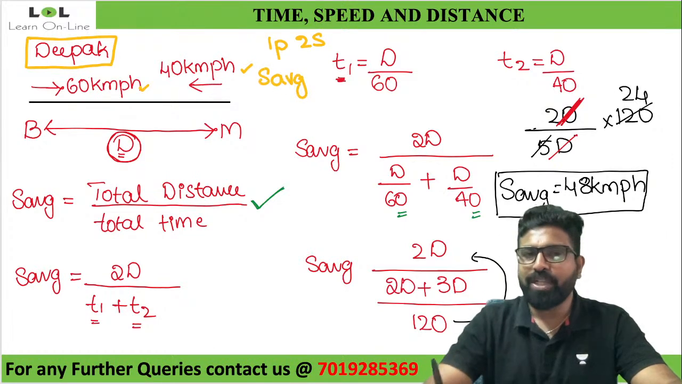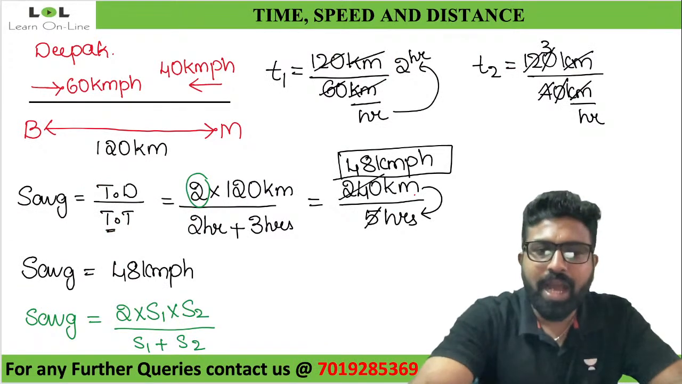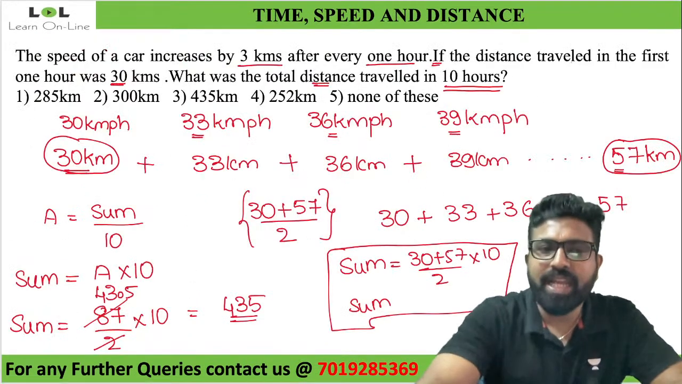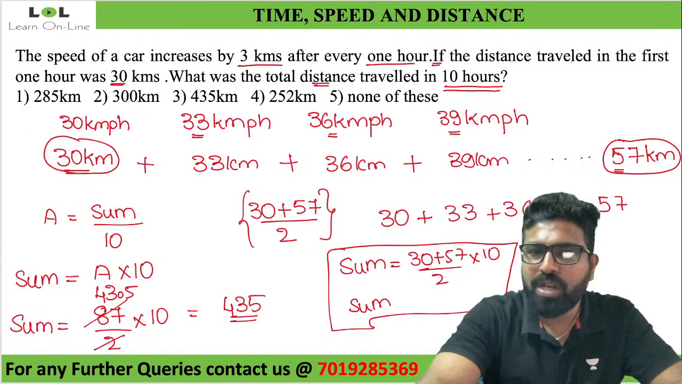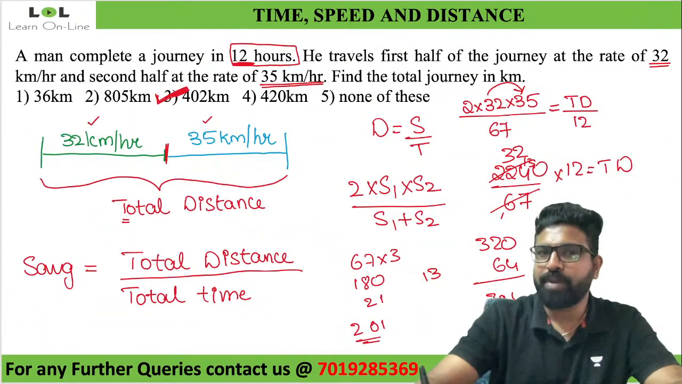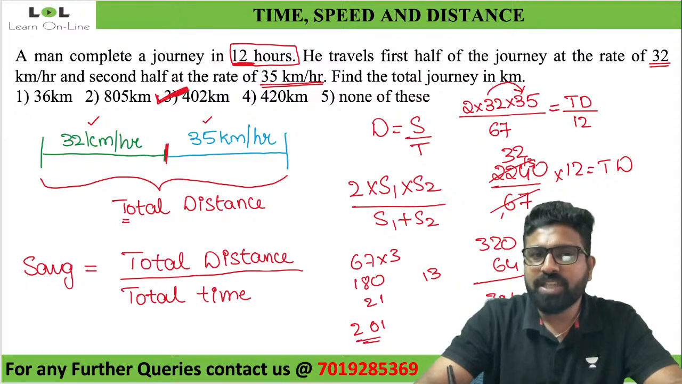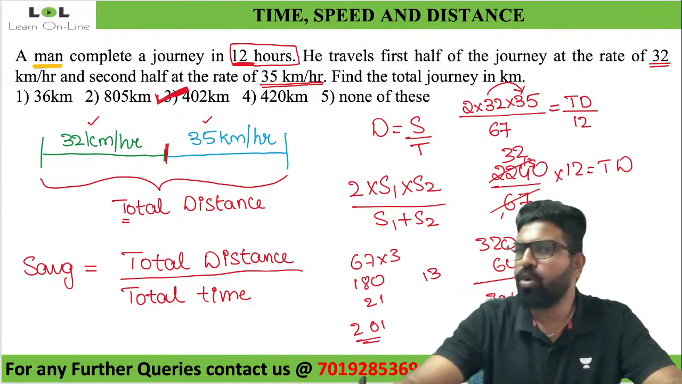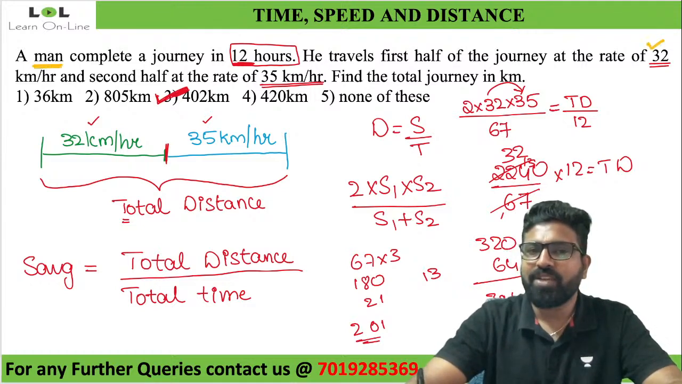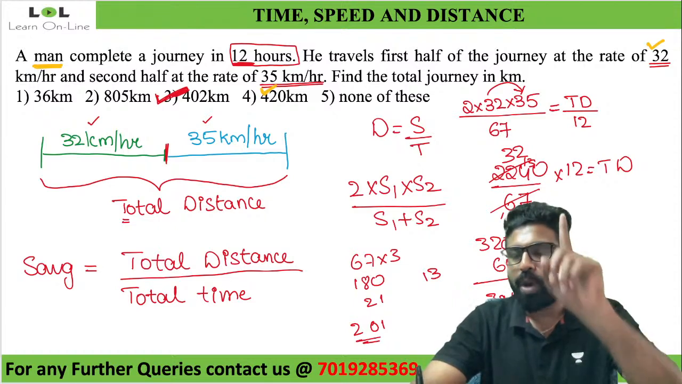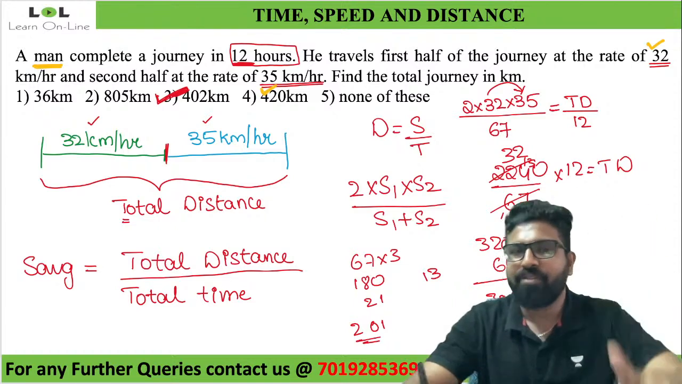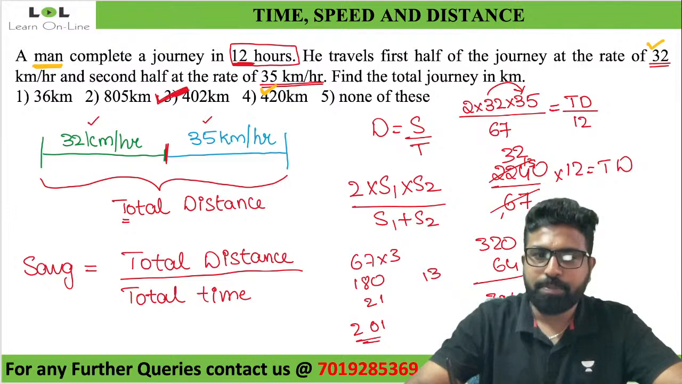Look at the next question here. Again, Deepak. When you took up a few questions, the speed of the car increased. We did not use average speed there. Where all did we use average speed? Here also. A man completes a journey. He's traveling with two different speeds, one at 32 kilometer per hour, the other at 35 kilometer per hour. One person, more than one speed. Average speed.